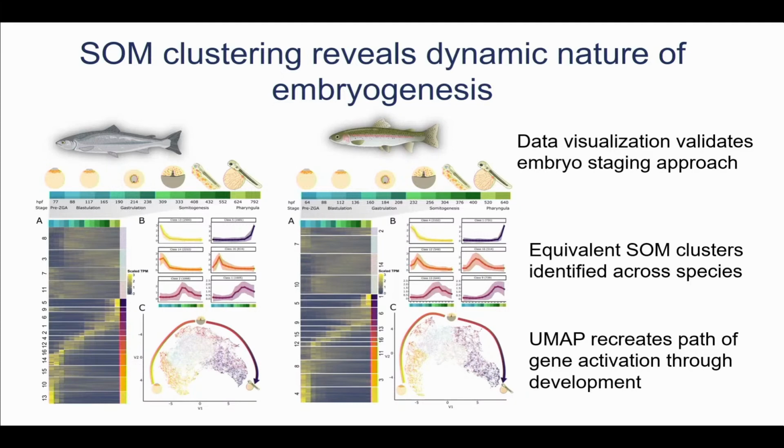But one very interesting thing when we have salmon and trout data together is how strikingly similar their transcriptomes are throughout all of embryogenesis. So we have almost one-to-one relationships for different SOM clusters, which are really a great tool for comparative analysis. It's also interesting how the UMAP recreates this trajectory of development, where we have here what are constitutive classes. These have been confirmed to be constitutive in nature through gene ontology enrichment. They are present towards the middle of the UMAP, and then over here we have early expression genes, and as we go over here we have genes expressed later in development. The shape of the UMAP is also quite similar across both species.